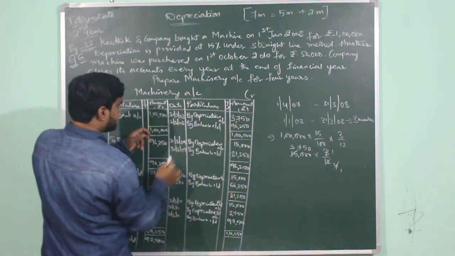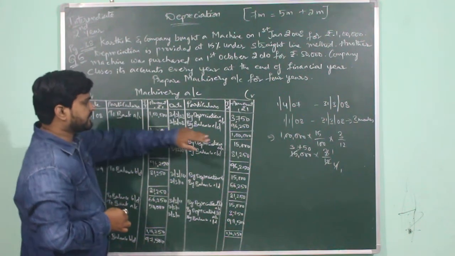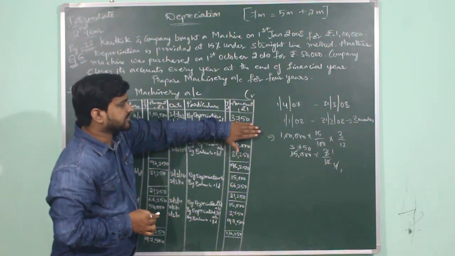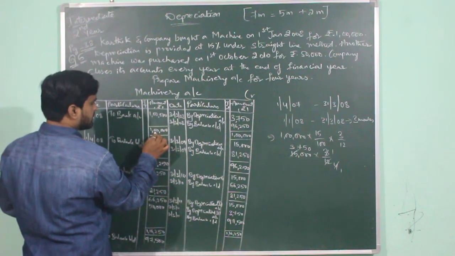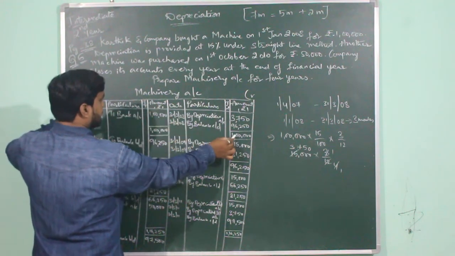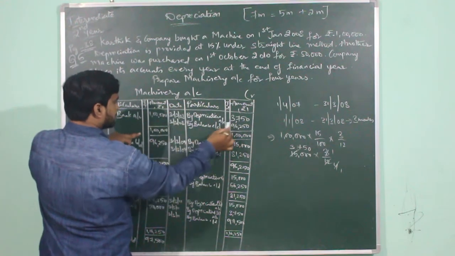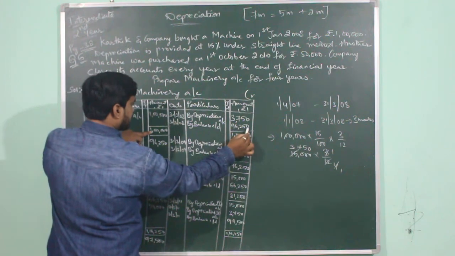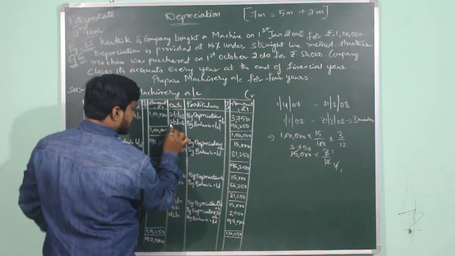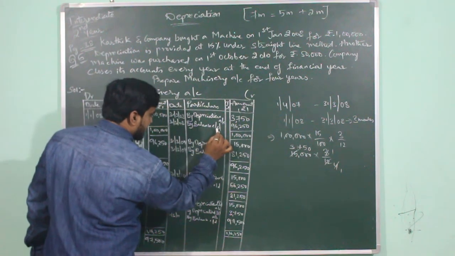So how do we balance the account? Here the total is 1 lakh rupees and here the total is only 3750. So what is the highest value? 1 lakh. So you will be writing 1 lakh on the debit side of machine account as well as 1 lakh on the credit side of machine account. When you subtract 3750 from 1 lakh, the amount which is left out is 96,250, which will be recorded on 31st March 2008 as by balance carried down.